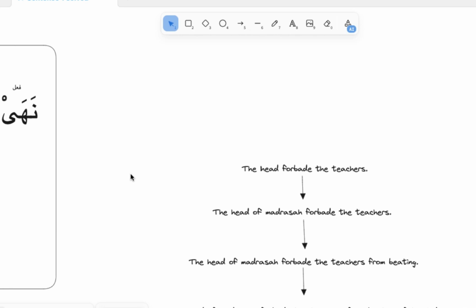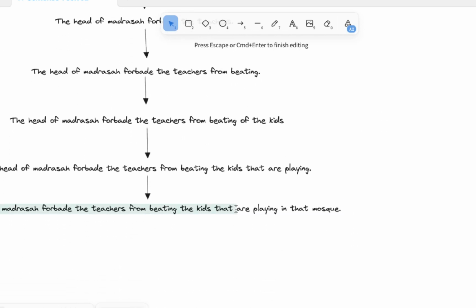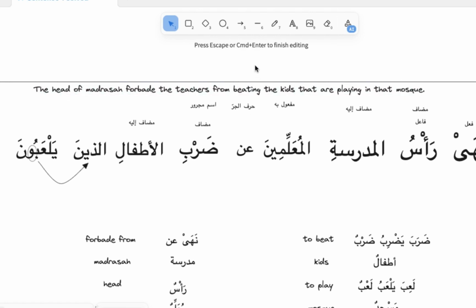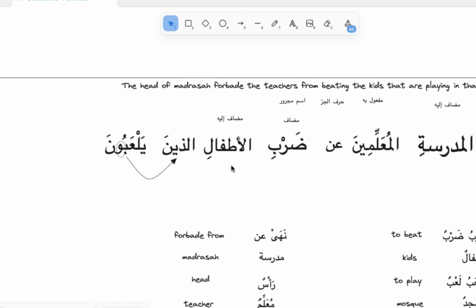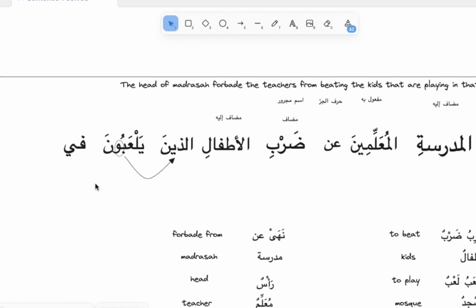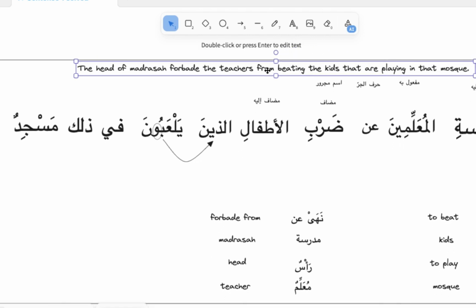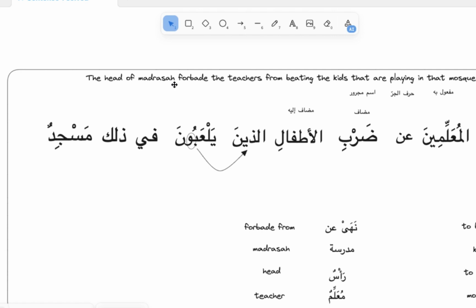And then what's next? That are playing in that mosque. Well, that's quite easy. In will be في. That's a different that. It's not that الذين. It's not اسم الموصول. It's that which is اسم الإشارة ذلك. So we add in that mosque, في ذلك مسجد. So obviously we need to align it. في is حرف جر. ذلك is اسم مجرور. Besides that, we have ذلك being اسم الإشارة.